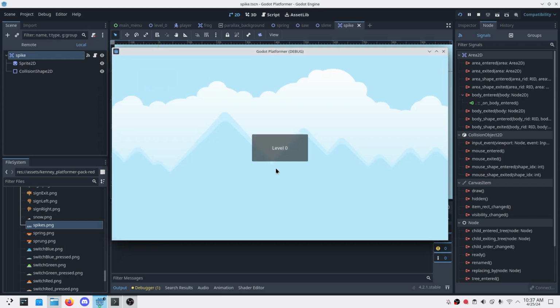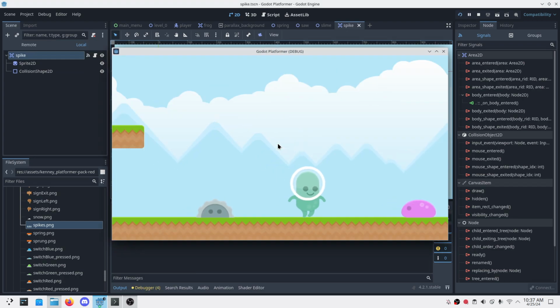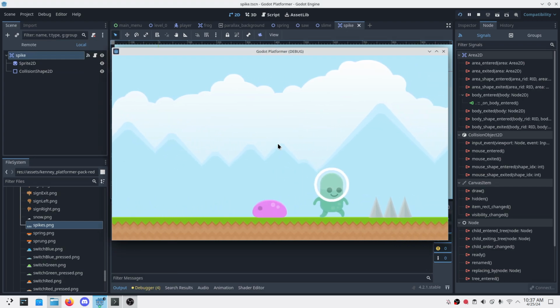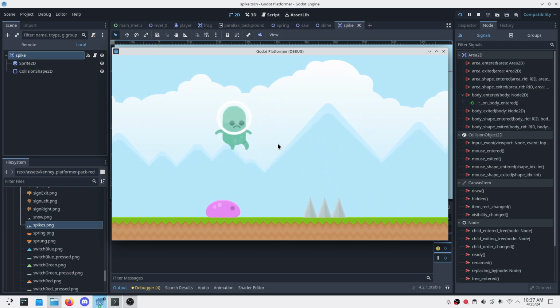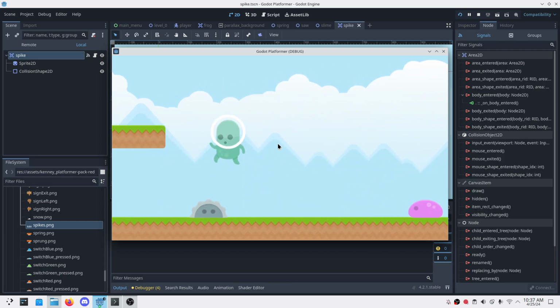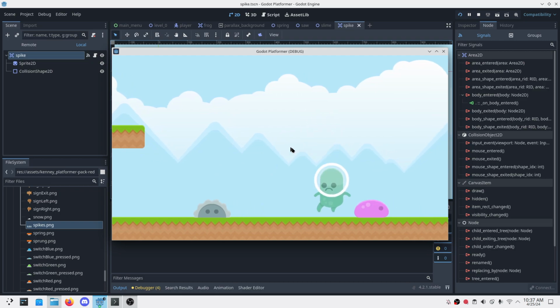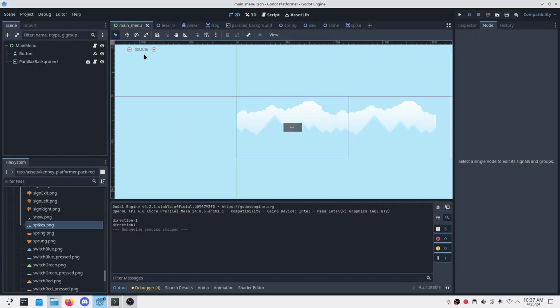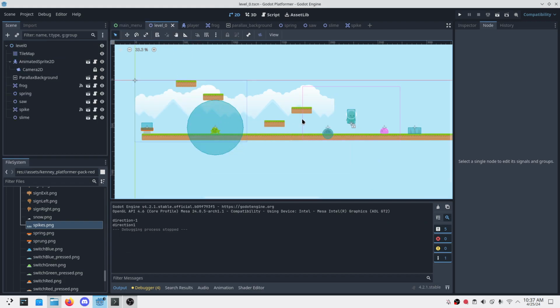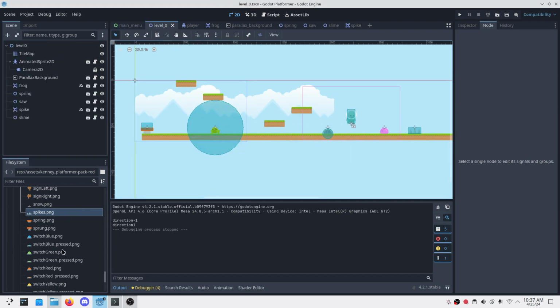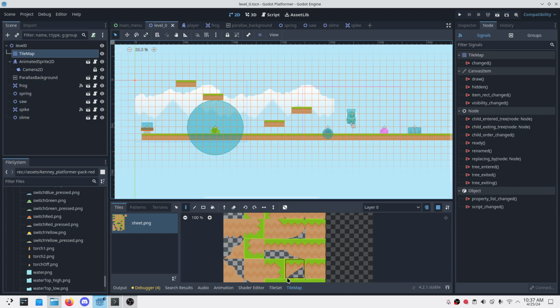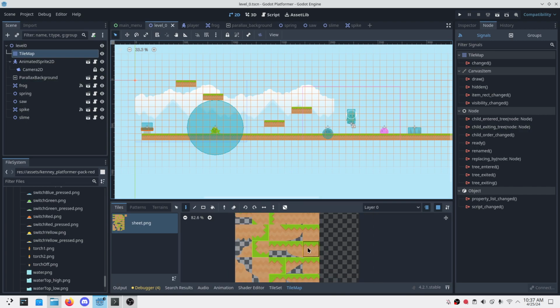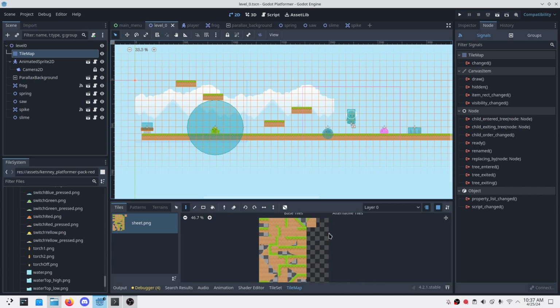Just to confirm everything is good. Let's add a tile so that we can go to another level and return back, something like that. Tile map. Let's add, is there a single tile that can be used?